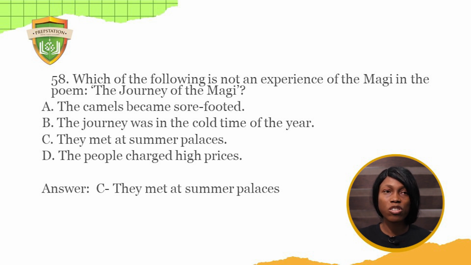All these, there were certain situations when the Magi were traveling, okay, and at that point, there were certain things they experienced, such as their camels that had sore foot, and then the journey was at the cold time of the year, a cold coming we had of it, that's winter, and then the people charged high prices. They had nowhere to stay because most of the inns at that time were booked.